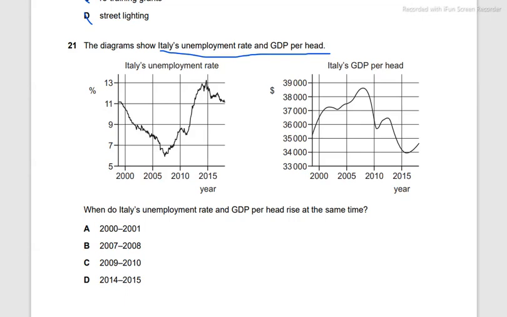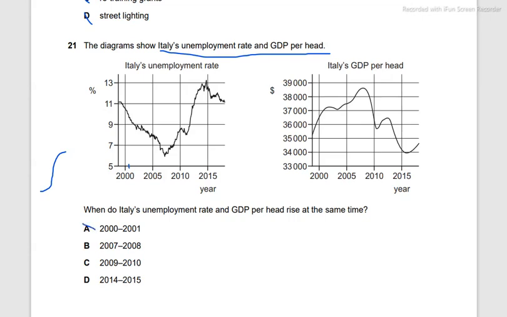Okay, so the diagram shows unemployment rate and GDP per head in the form of line graphs, and when do Italy's unemployment rate and GDP per head rise at the same time? So if we're looking for a rise in unemployment and GDP per head, we're going to look here. 2000 and 2001 is going to be right about here. Here the unemployment is decreasing, and they want unemployment and GDP per head both to rise at the same time, so A is not the answer.